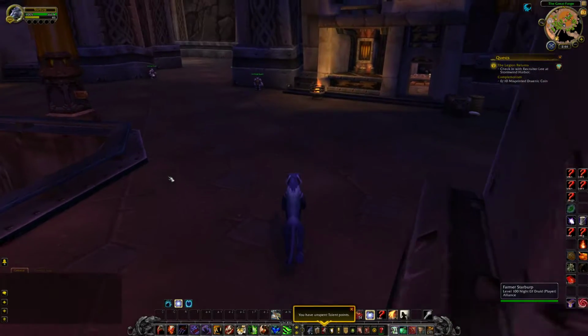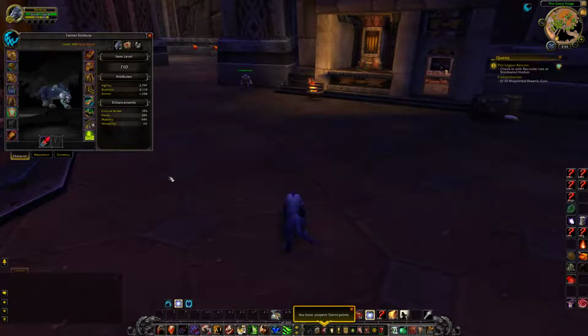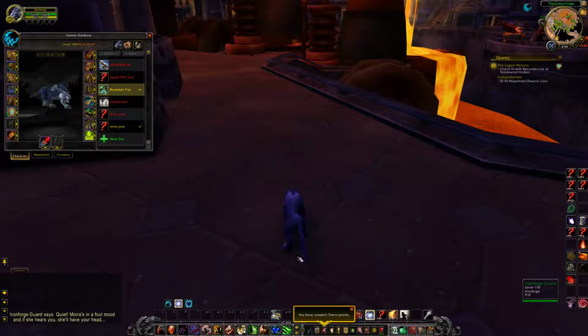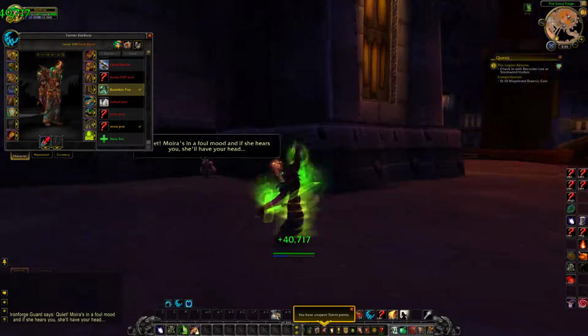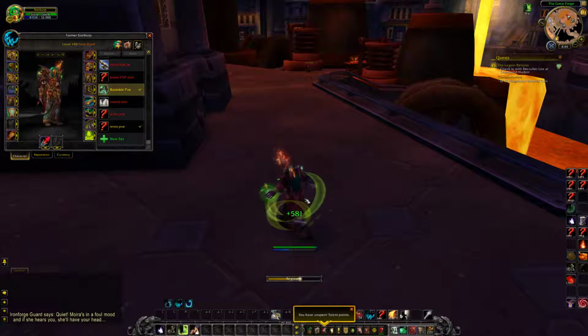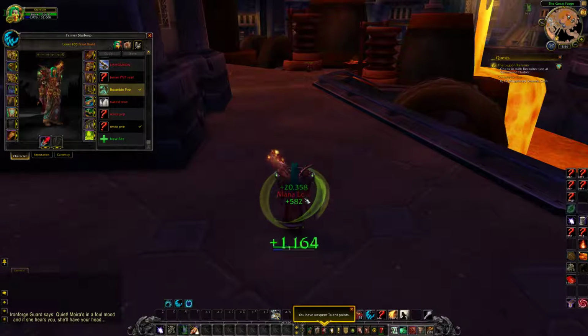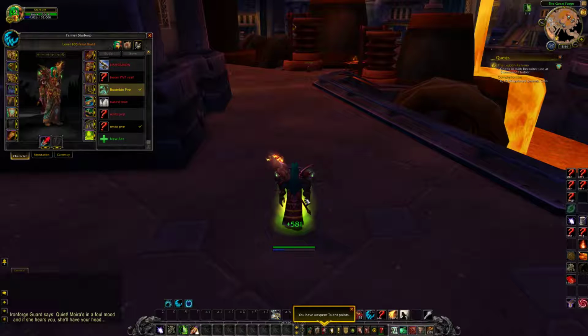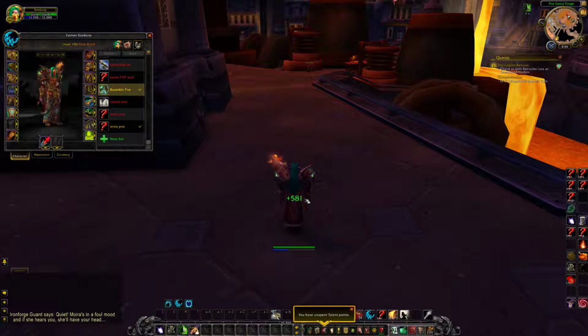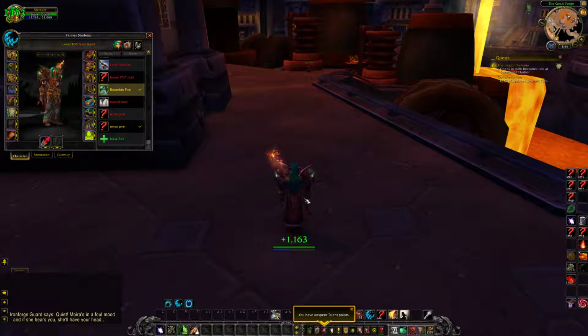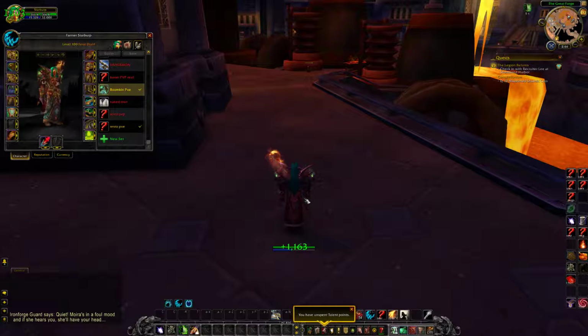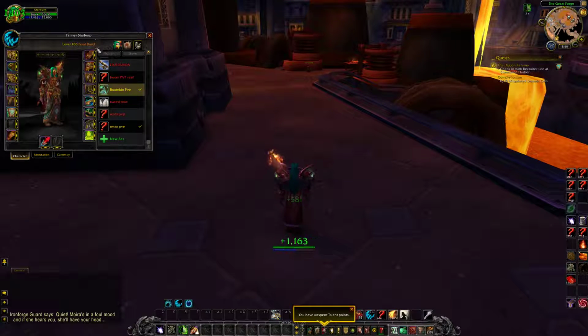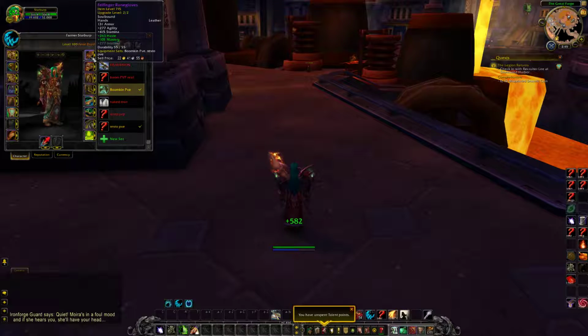So energy regeneration rate, cast speed, how long your cast timers are going to be for spells like Regrowth, as well as the global cooldown being reduced, are all affected by haste. The lowest the global cooldown can go is a maximum reduction to 1 second. The game won't allow below 1 second. It will kind of do a little bit of a lag thing.